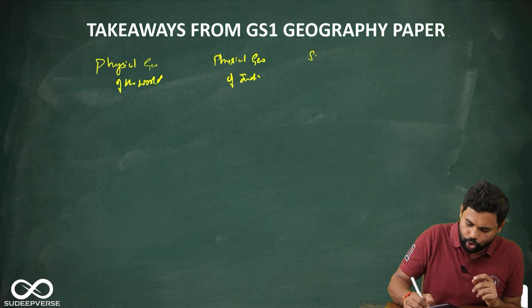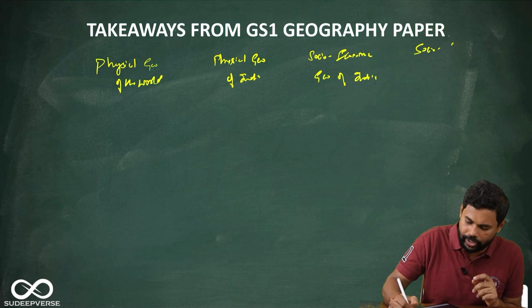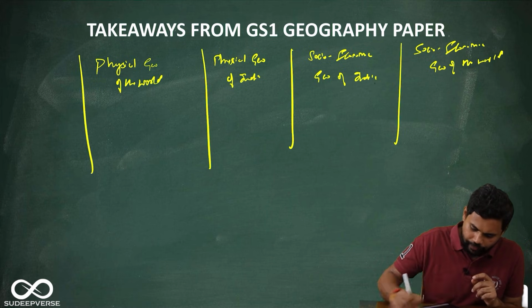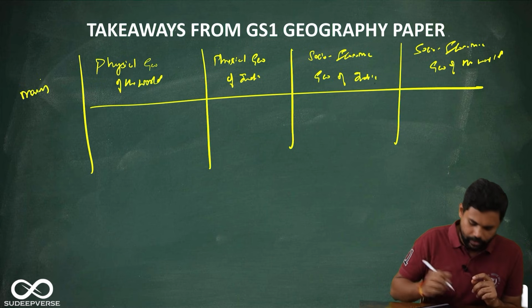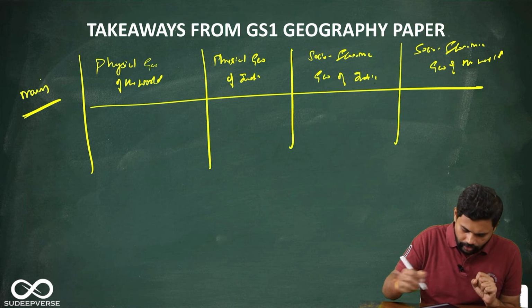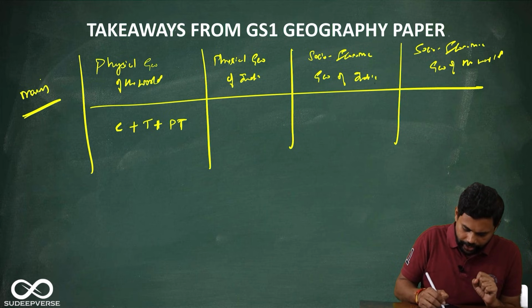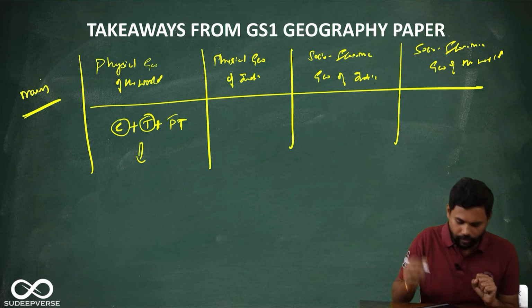The next is socio-economic geography of India. And the third is socio-economic geography of the world. So these are the 4 different parts of geography that you have to learn for the mains exam. If you take physical geography of the world, they have asked one question on climate change, one question on tsunamis, and one question on plate tectonics. So the chapter of climatology becomes important, the chapter of oceanography becomes important, the chapter of geomorphology becomes important.